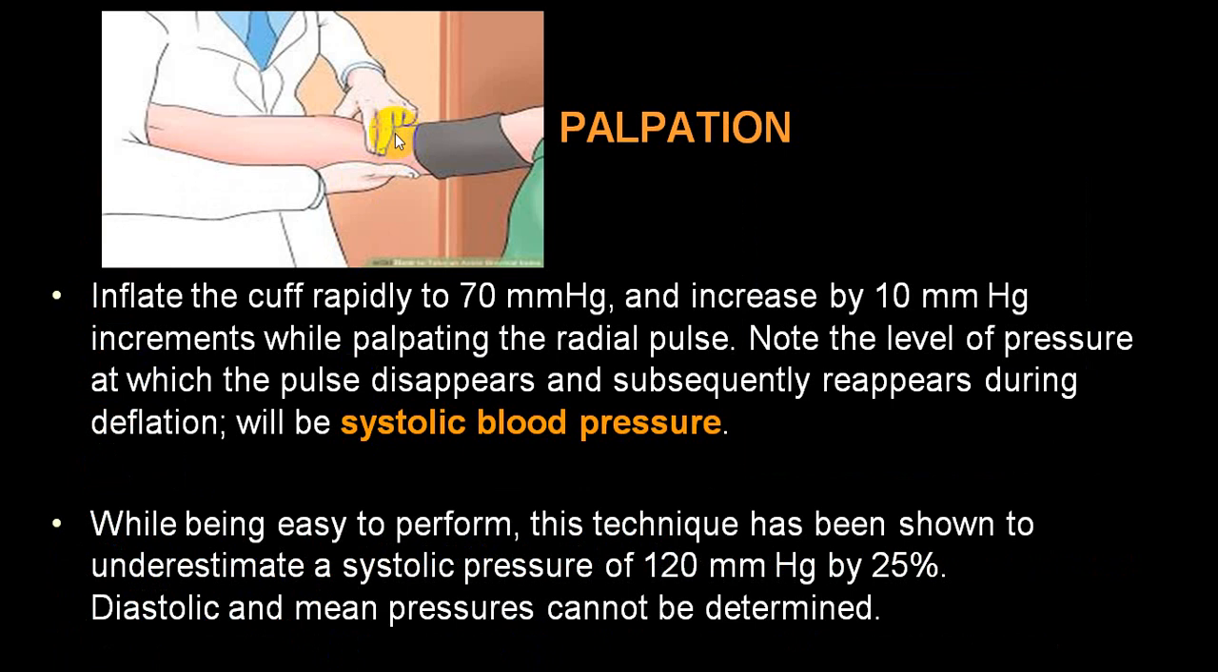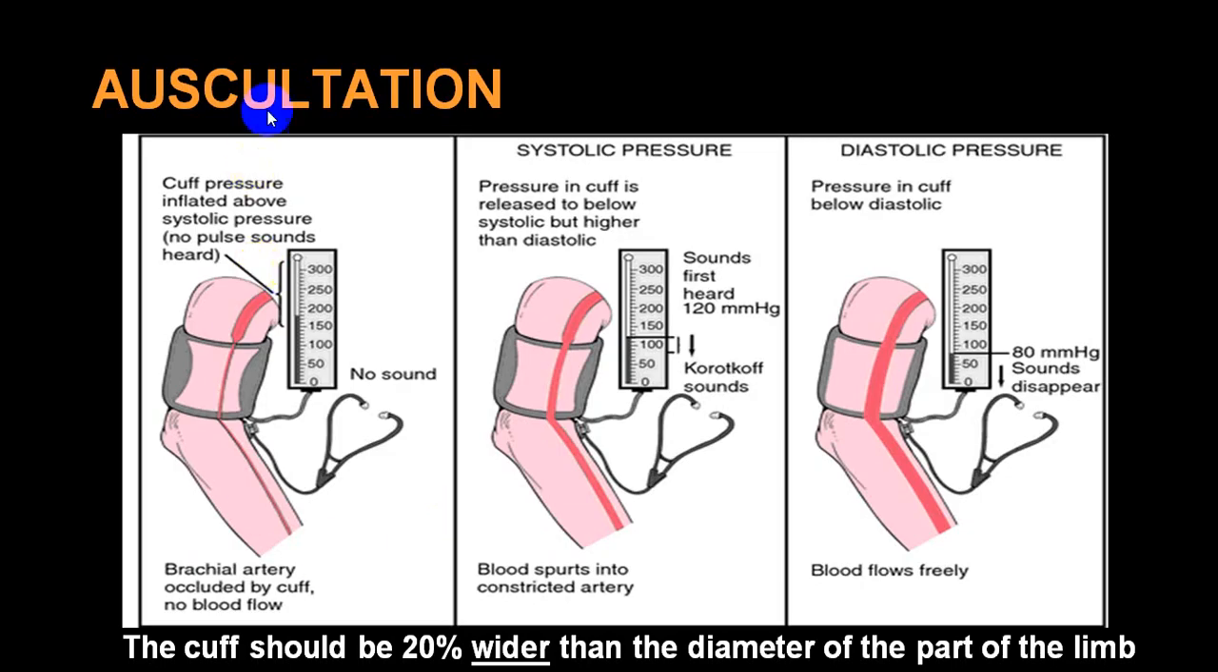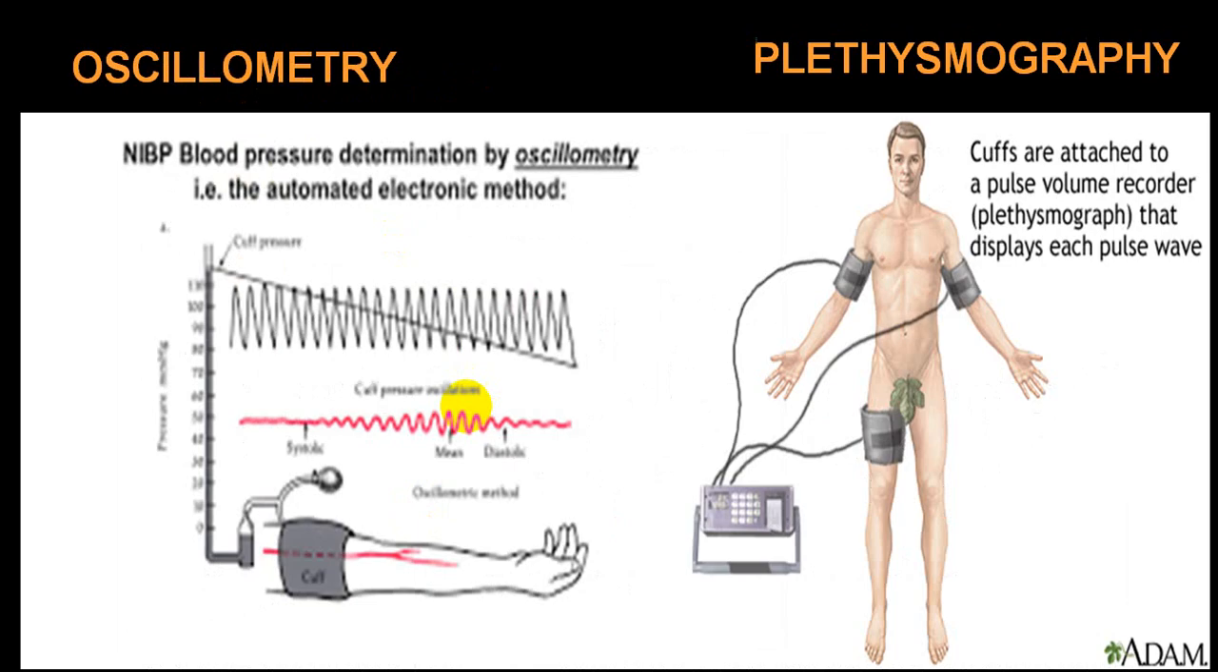This is the palpatory method. When you inflate and deflate, by palpation you find out when the pulse just starts filling and when the pulse is of a full volume. That is called the palpatory method. And during the auscultatory method, you auscultate for Korotkoff sounds to find out the systolic and diastolic blood pressure.